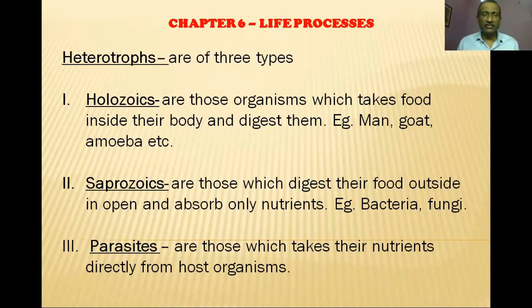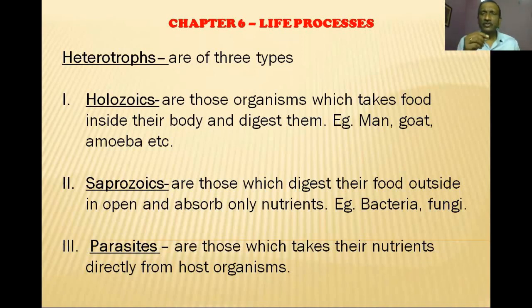Whereas the second category is saprozoic. The word sapro stands for rotting. Saprozoic, saprophytic, or saprobes, anything can be used. When the word zoic is used, it stands for animals. Phyte stands for plants, or you can simply write saprobe.